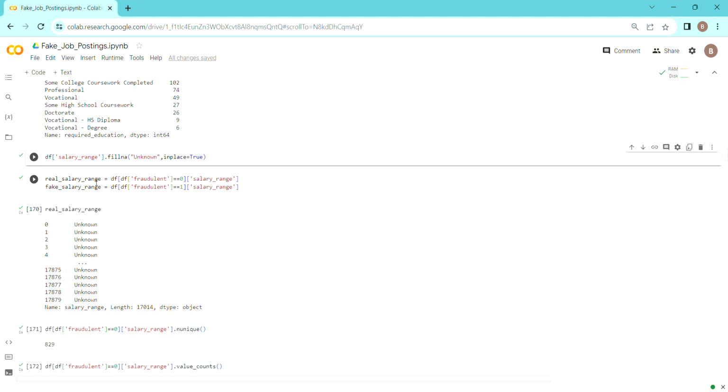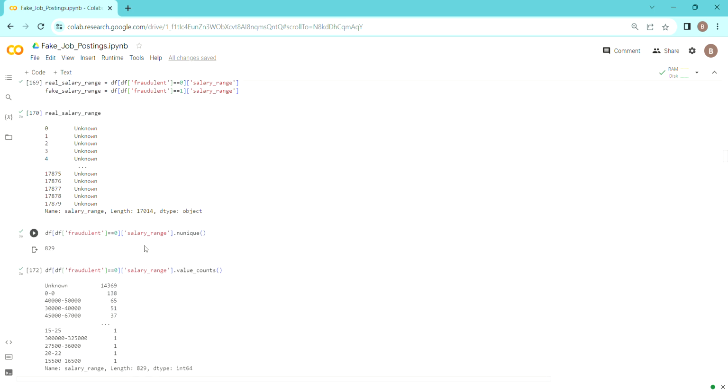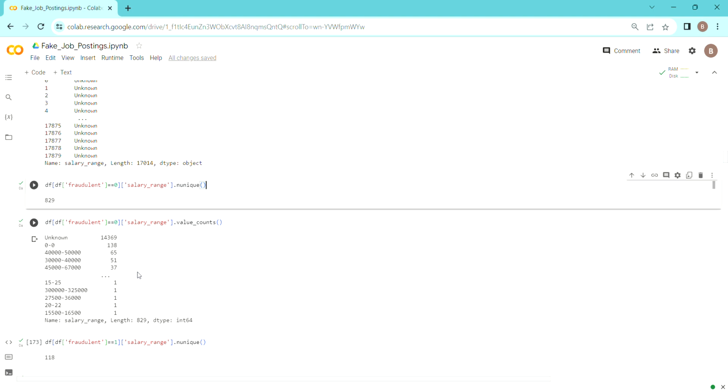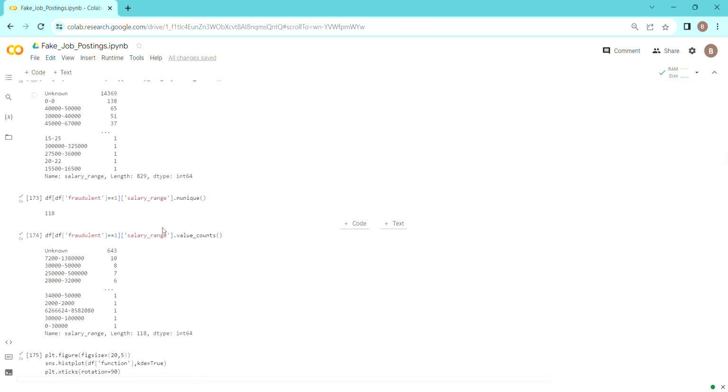For salary range, we have taken two variables, real salary range and fake salary range, and we're trying to see if we can find any inferences from there. Whatever I have found here is that when it is non-fraudulent, that is fraudulent equal to 0, the unique number of salary ranges is 829, whereas for the fraudulent ones the number is 118. Although this doesn't tell us much, because the number of fraudulent job postings is very small since the data is imbalanced. So we couldn't figure out anything to make an inference from, but this is how it is right now.